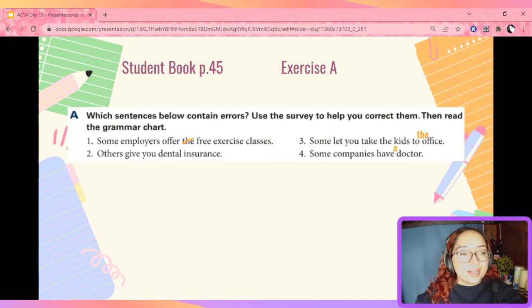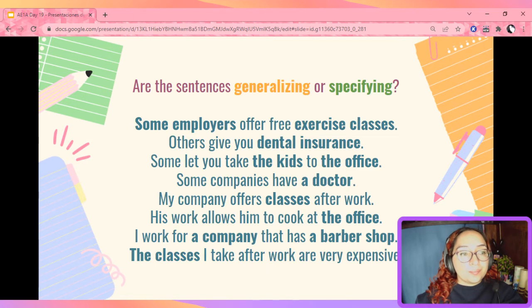Great. Let's continue. So, today we're talking about generalizing or specifying. So, let's identify what these sentences are doing. Some employers offer free exercise classes. When I mention some employers, is this employers in general, or am I being specific on which employers? That's right, this is generalizing. Now pause the video and work on the rest, please. Then come back to check.